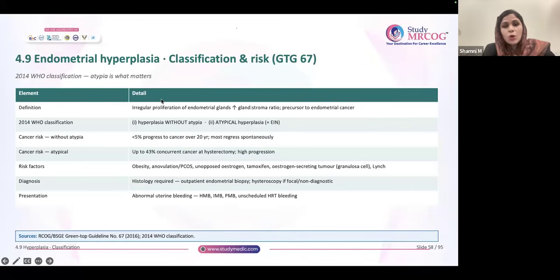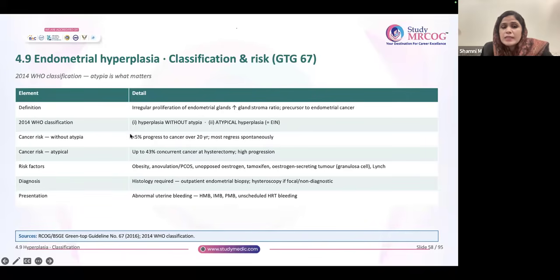Okay, coming to the next topic. This is also a very important thing, endometrial hyperplasia. The GTG is very important. So basically you have two types, right? Endometrial hyperplasia with atypia and without atypia. So the malignancy cancer risk is very important.